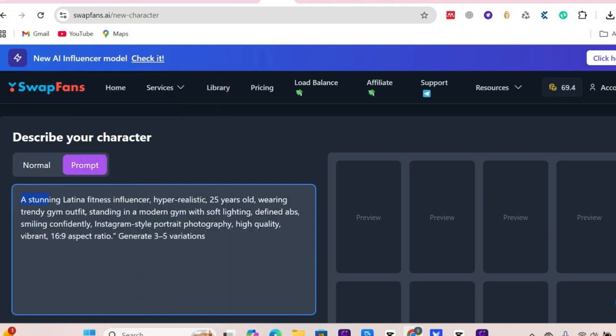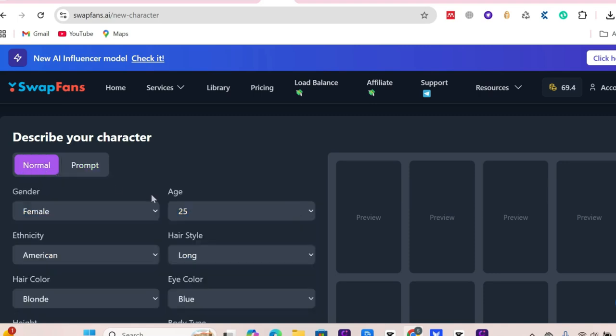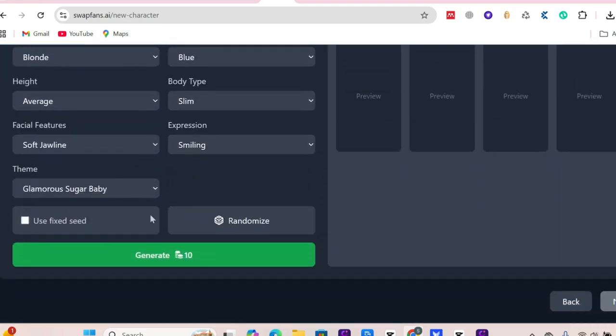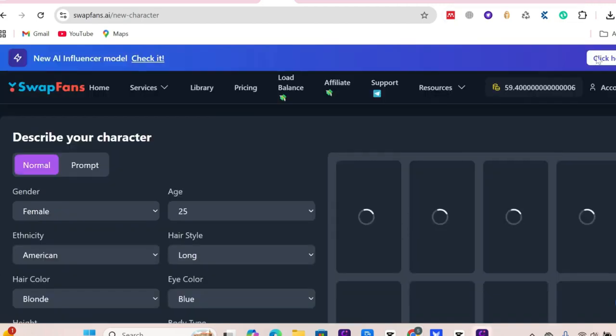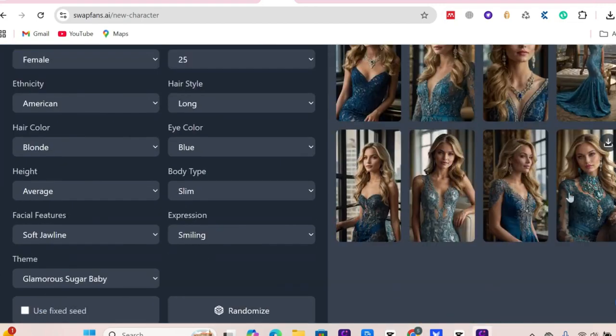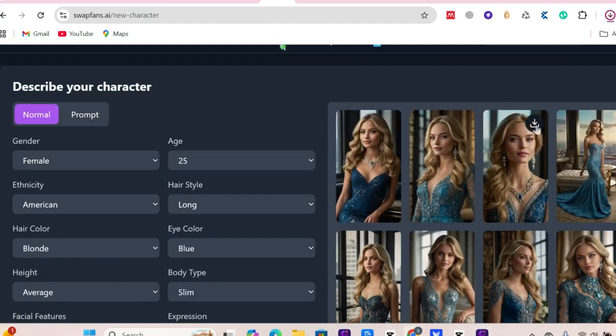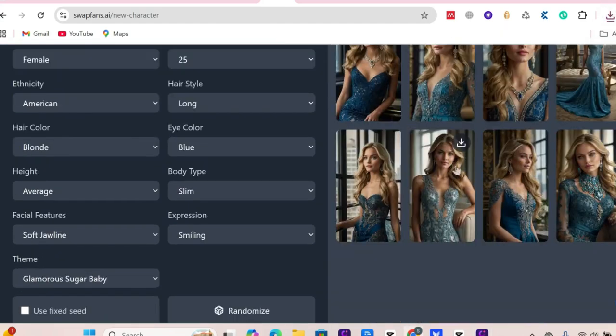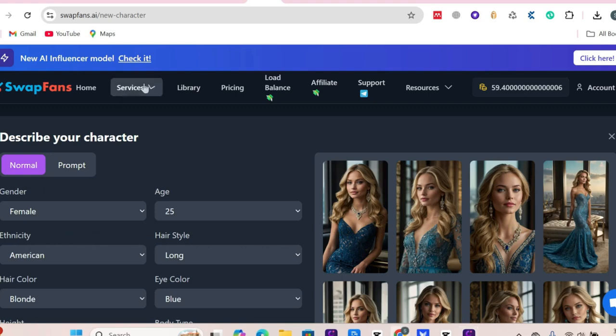A stunning Latina fitness influencer, hyper-realistic, 25 years old, wearing trendy gym outfit, standing in a modern gym with soft lighting, defined abs, smiling confidently, Instagram-style portrait photography, high-quality, vibrant, 16:9 aspect ratio. Generate 3-5 variations, then hit generate, where you will find some amazing images of your influencer. And they are completely similar. Download your images, and then let's go to the next tool, which is Face Swap.